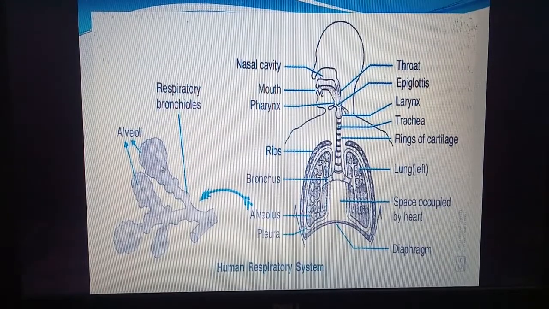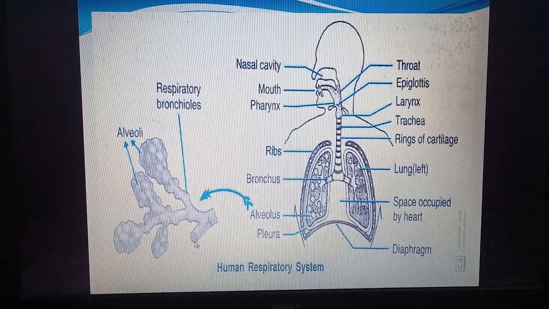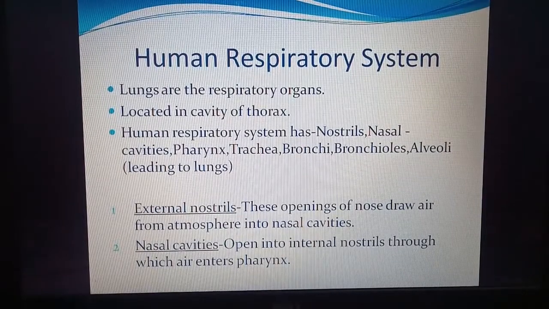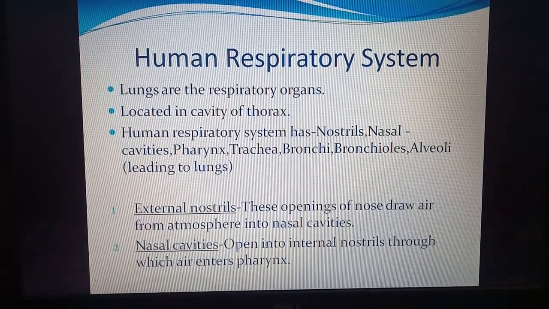Here we can see the alveoli in an enlarged view. These are the bronchioles, and we can see a bronchiole divides to form alveoli or air sacs. Now the lungs are the main respiratory organs. They are found in the cavity of the thorax or chest. The human respiratory system has nostrils, which are the openings. The nasal cavities are the cavities inside the nose. Then the pharynx, trachea, bronchi, bronchioles and alveoli. The bronchi, bronchioles and alveoli are found in the lungs.